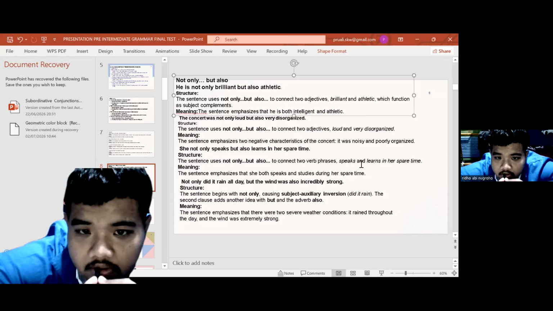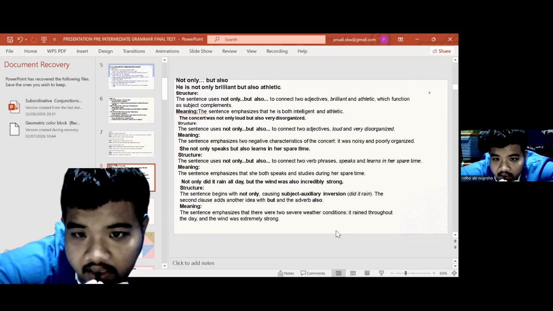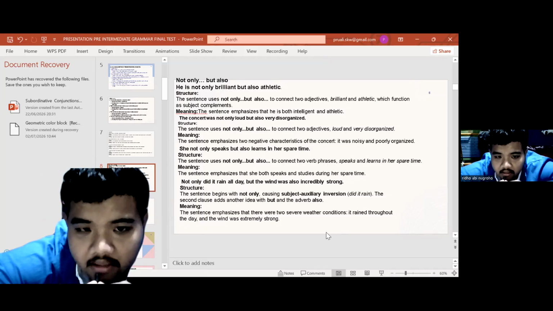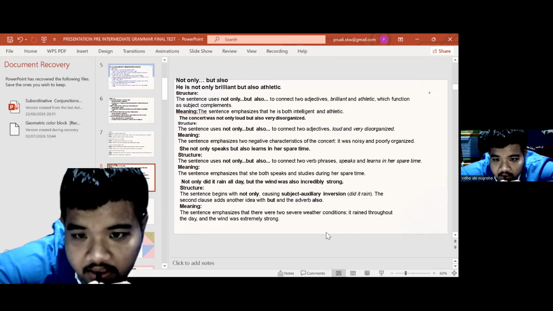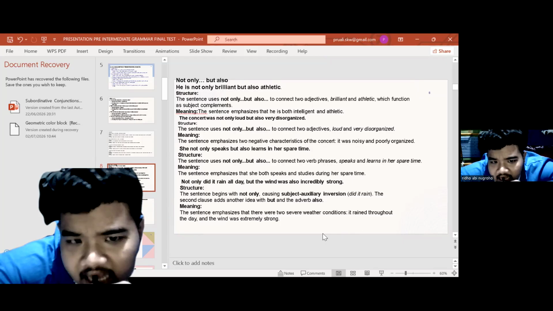The concert was not only loud, but also very disorganized. The structure of the sentence uses not only, but also to connect the adjectives loud and very disorganized, meaning the sentence emphasizes two negative characteristics of the concert. It was noisy and poorly organized.